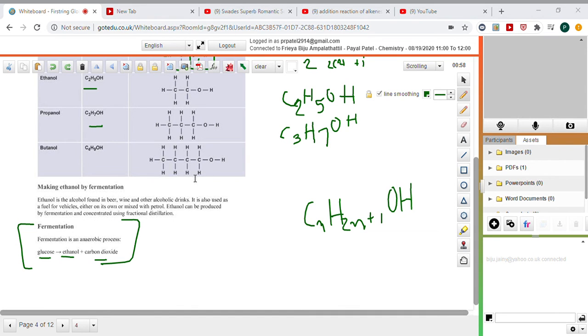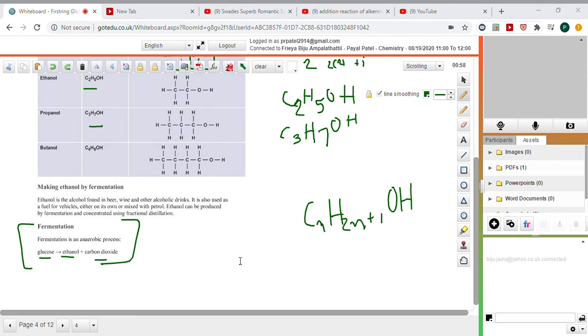So basically, we are not drinking all the alcohols. Methanol is used as a chemical feedstock and it is toxic. It is deliberately added to industrial ethanol to prevent people from drinking it. Ethanol is the alcohol present in alcoholic drinks, and it is also used as a fuel and as a solvent. Propanol and butanol are used as solvents and fuels but not for drinking. So only ethanol is the alcohol used for drinking, right?